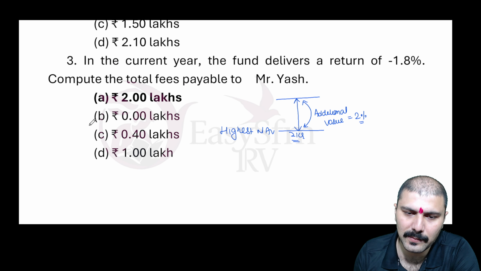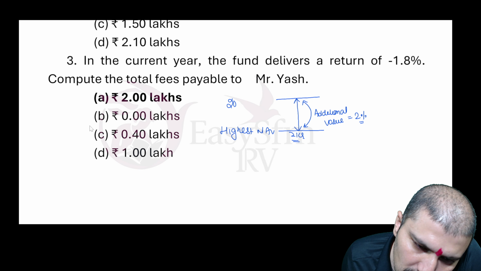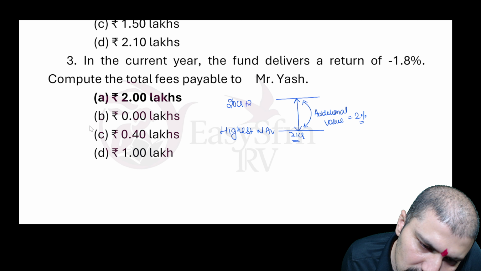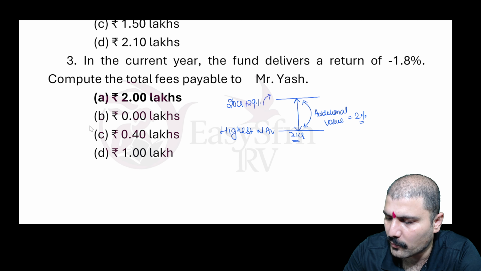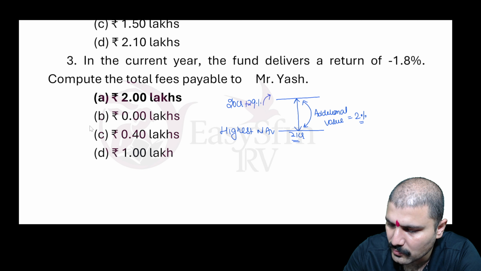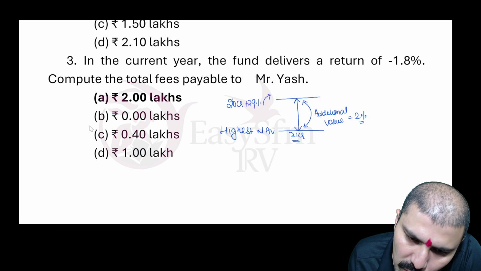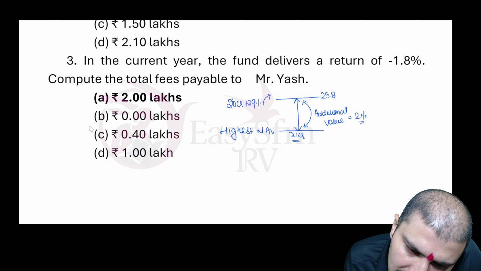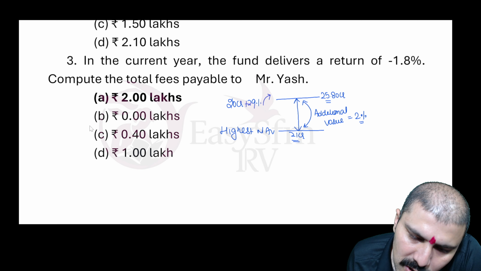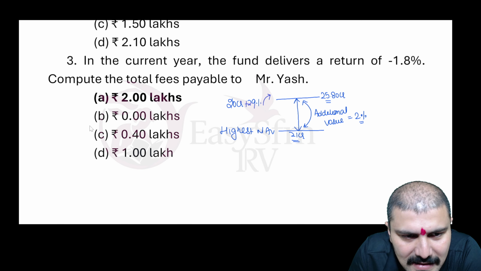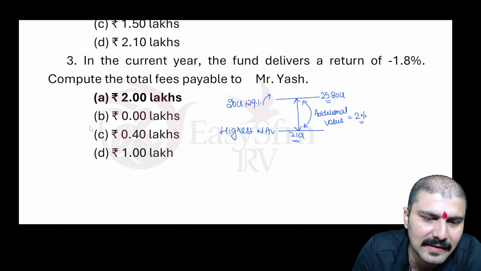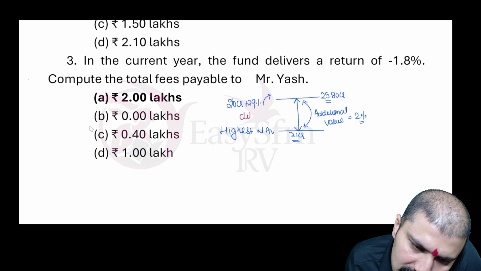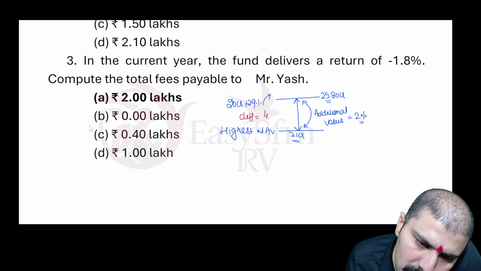So return is 29%. So 20 crore of assets plus 29% return we have achieved. So how much the total portfolio value? 20 plus 29%. That is 25.8 crore. So how much is the difference on which he is going to get some incentive? The difference is 4.80 CR.